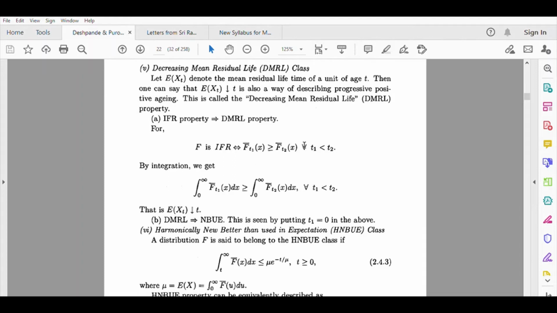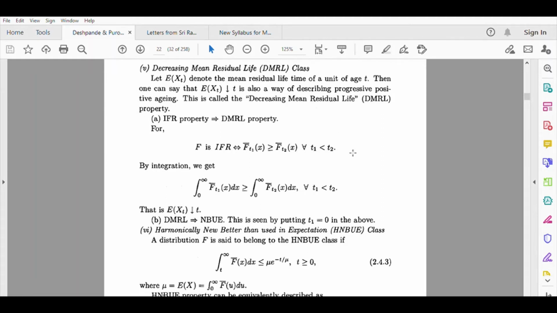So as a result, if you consider a unit of age t1 and a unit of age t2, then a unit of age t1, if t1 is less than t2, will have more residual life than a unit of age t2. Why? Because the larger values of the failure rate would be contributing to the expectation of this unit of age t2, isn't it?